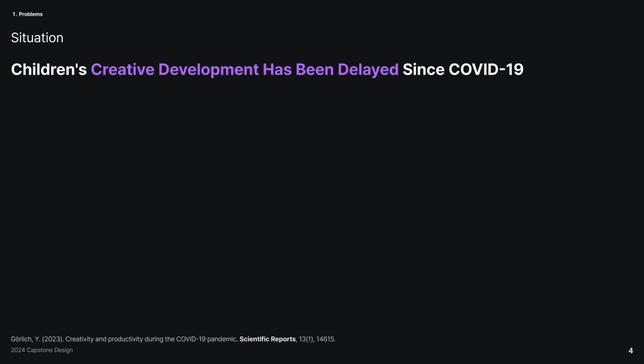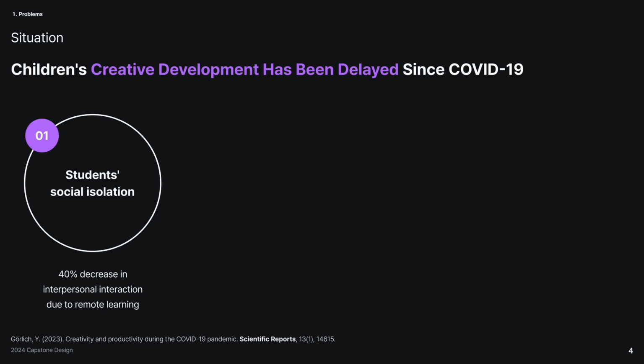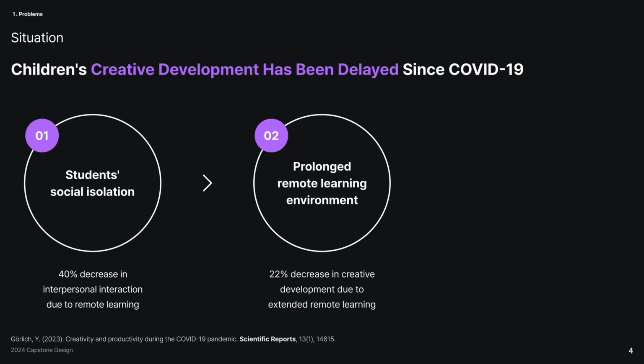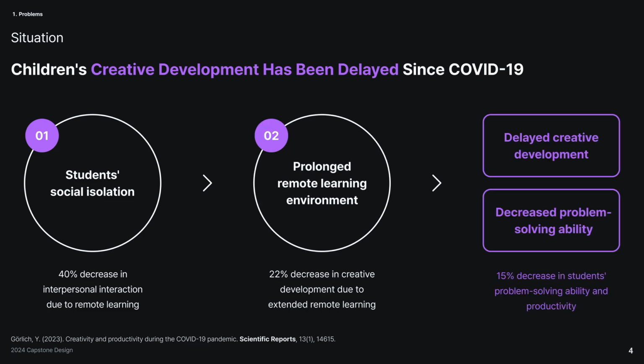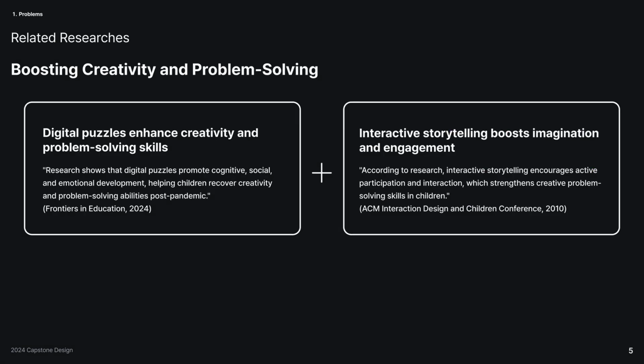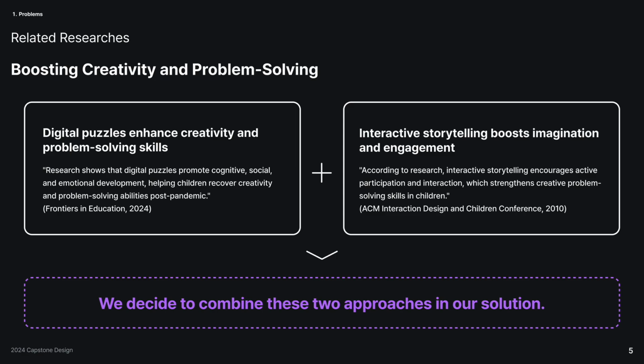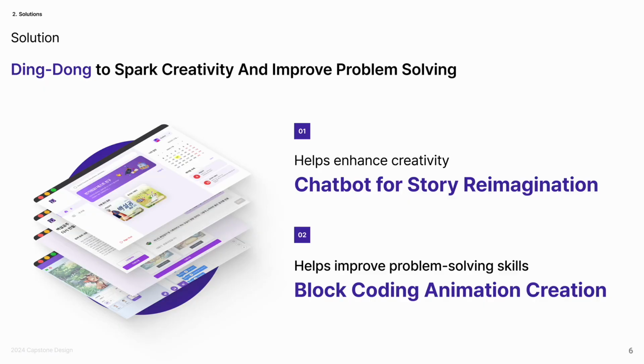During COVID-19, students became socially isolated due to online classes. This prolonged isolation slowed their development of creativity and problem-solving skills. Research shows digital puzzles and interactive storytelling can improve these skills, so we decided to combine these two approaches in our solution. This led us to develop Ding Dong, which consists of an interactive storytelling chatbot and block coding, a form of digital puzzles.